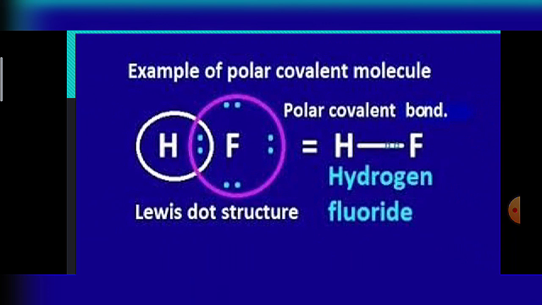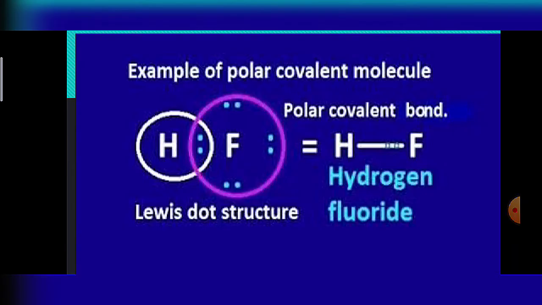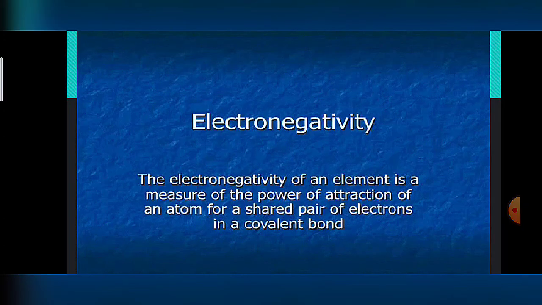When a covalent bond is formed, sharing of electrons takes place, and if one atom attracts the electron pair towards itself more strongly, it is called more electronegative, and the other atom which attracts less strongly is called the less electronegative element.